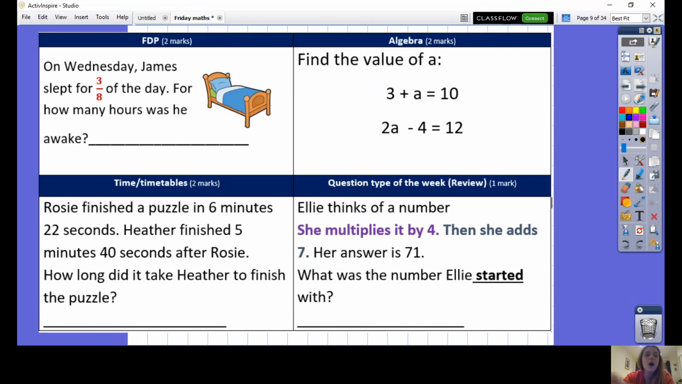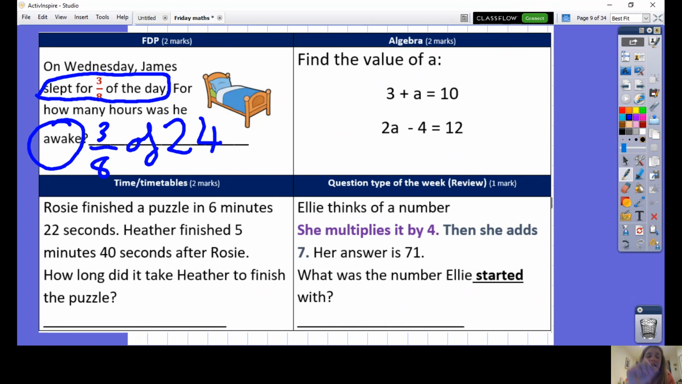On Wednesday, James slept for 3/8 of the day. How many hours was he awake? He slept for 3/8 of the day. I'm being asked how many hours was he awake? So the first challenge is to remember one day is 24 hours. The second challenge is to make sure you're not falling in the trap. I'm not actually being asked how long he slept for.